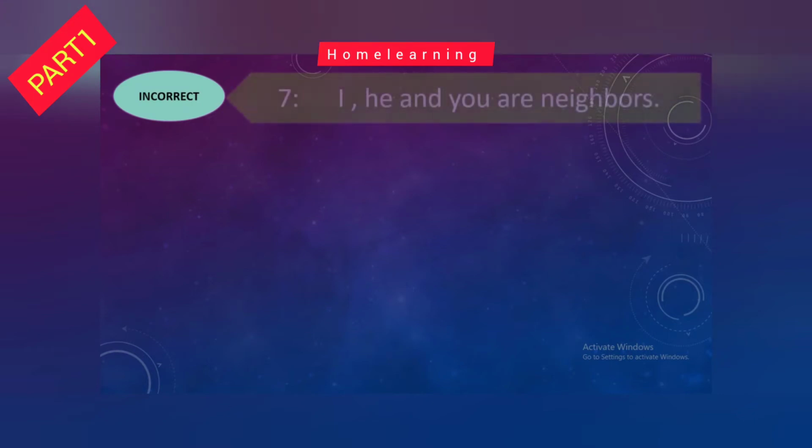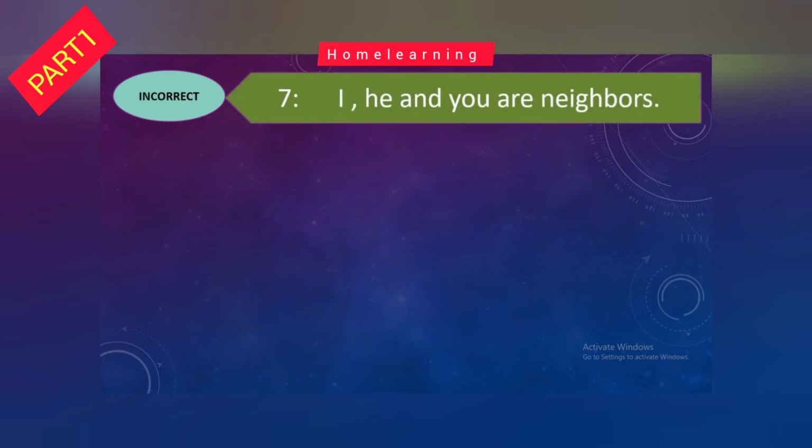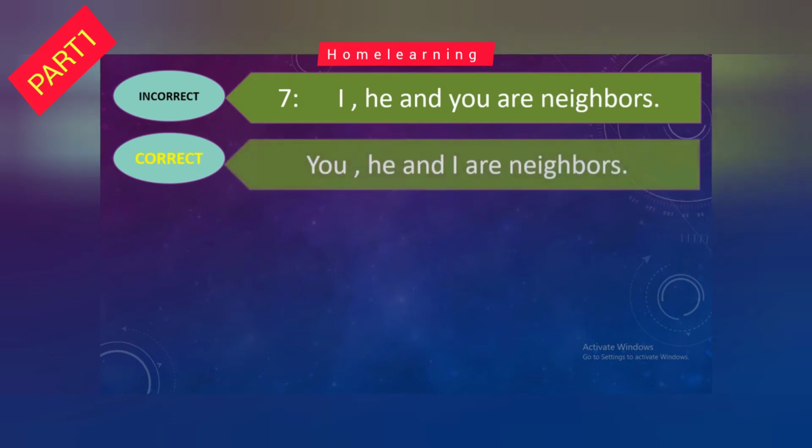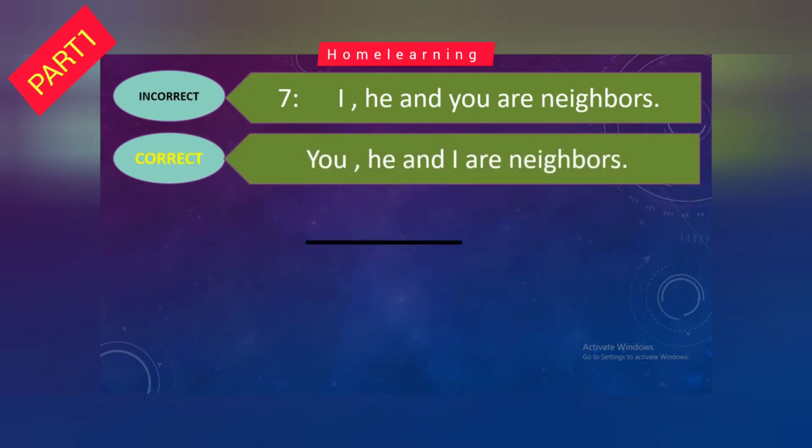Next sentence which is incorrect: I, he and you are neighbors. Correct: You, he and I are neighbors. So why do we use "you, he" first and then "I" at the end? When the first, second and third person singular pronouns are used together, they are placed in this order. As you know, second person is "you", third person is "he" and then first person is "I".